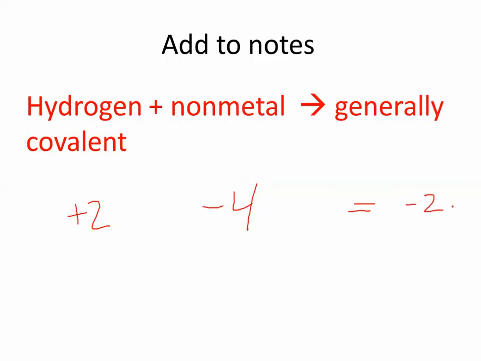So what's the least common multiple of 2 and 4? Well, it's 4. So we need another ion that's plus 2 so that this adds up to 0. And that's basically how ionic compounds are formed. You need to find the least common multiple of the two charges of the ions, and then that will tell you how many you need of each ion in the formula.